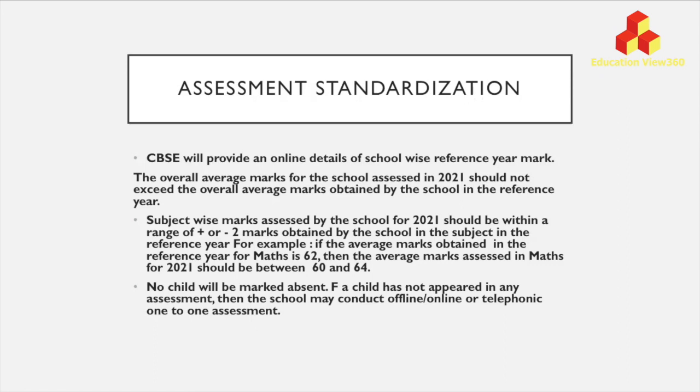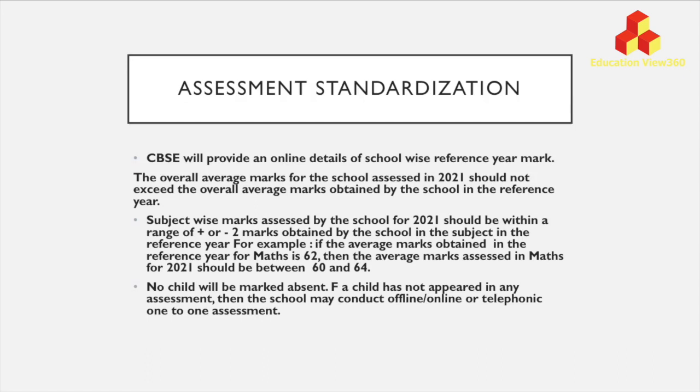What is the reference year? Reference year is, in the last 3 years, the year in which we have given the best result. That year will be considered as the reference year for allotment of marks in 2021. Now, what is very important here is to remember that in no case your overall school average of 2021 must go up beyond the reference year.